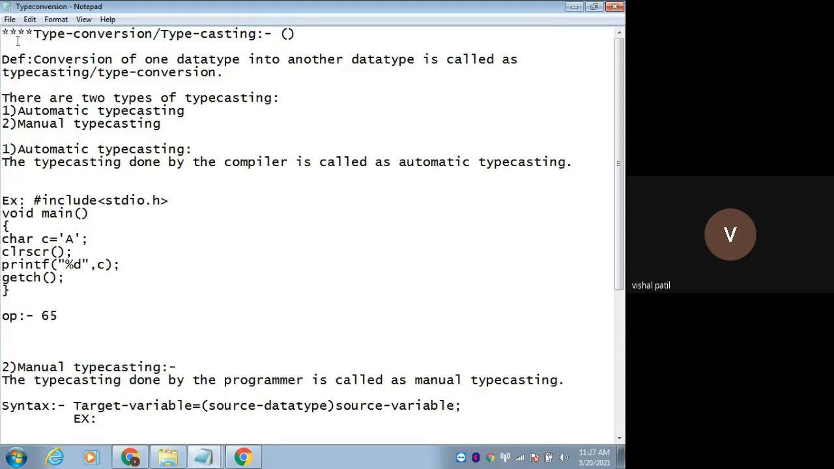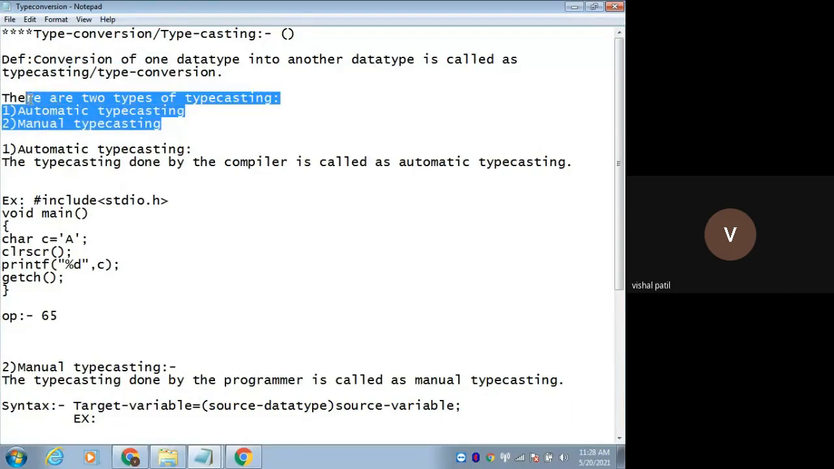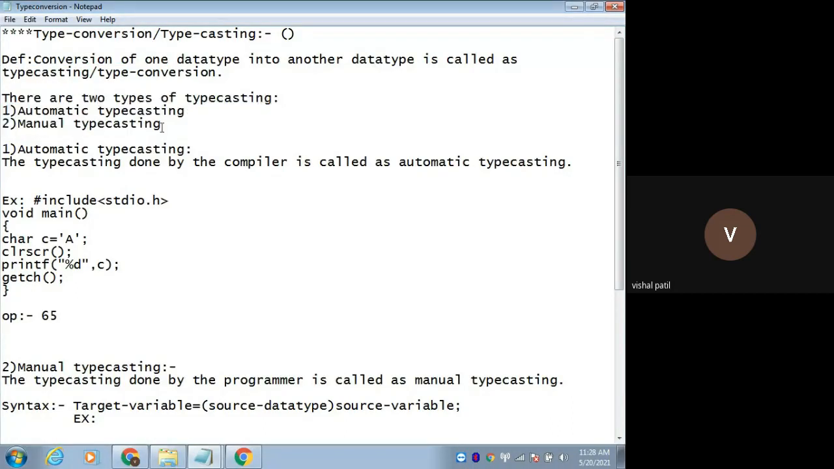Type conversion means conversion of one data type into another data type. We have so many data types like integer, character, float, and so on, right? There are two types of typecasting or type conversion. The first one is automatic typecasting, and the second one is manual typecasting. Let's see the first one, automatic typecasting.